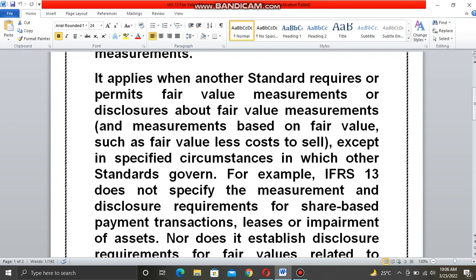So at the time of purchase, the cost of the vehicle was 10 million, and now the fair value in the market after 2 years is 5 million. So the 5 million is the depreciation. You have to cut that cost from your original cost. For example, 10 minus 5, so 5 is the fair value of that vehicle, which is a simple definition and simple explanation in simple words, except in specific circumstances in which other standards govern.